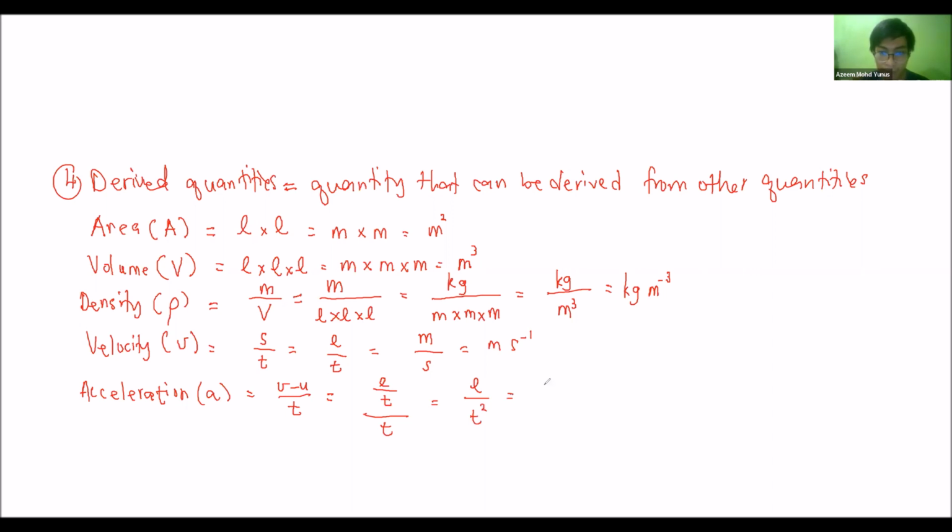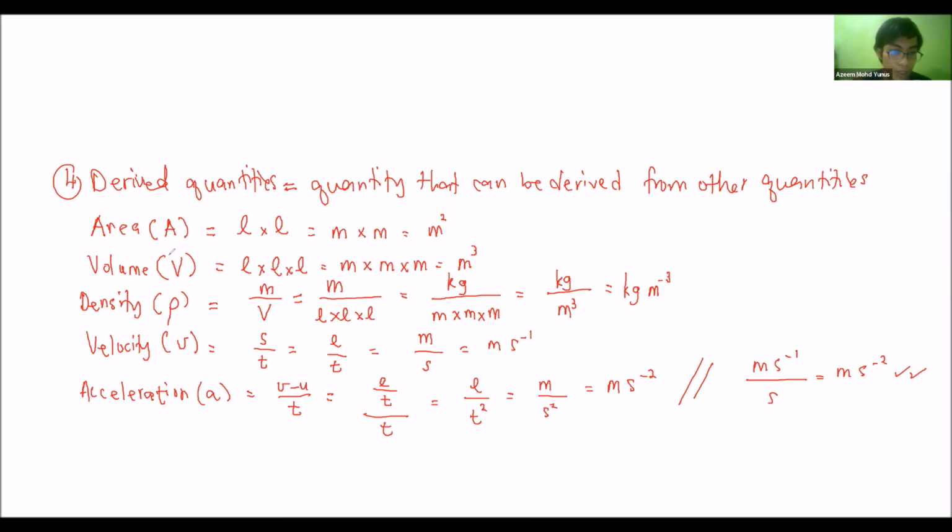Then we can define it in terms of base SI unit. Length is meter, time square is second square. So if you want to make it in one single line, ms negative 2. So this is more appropriate in this case, but you can also do it like this, over s, it becomes ms negative 2 as well. So no problem, but this one is more fundamental. We define it in terms of base quantity, not in terms of other derived quantity.